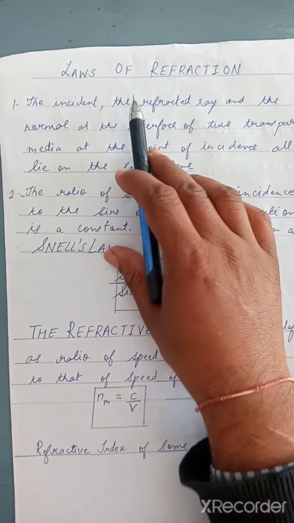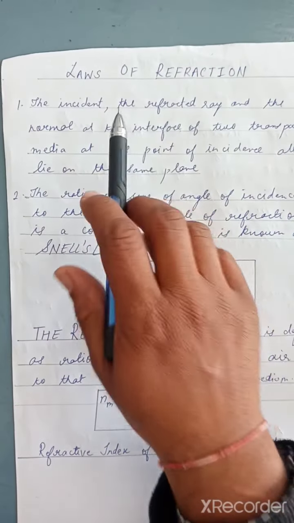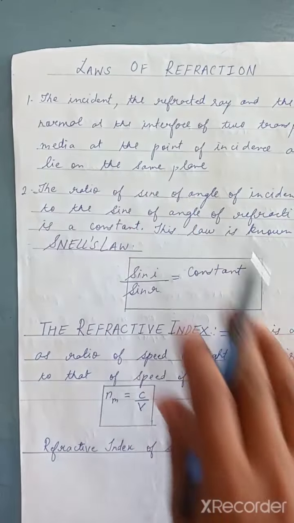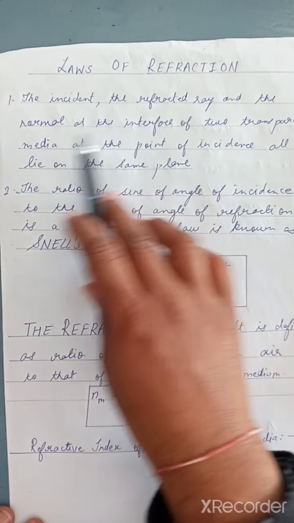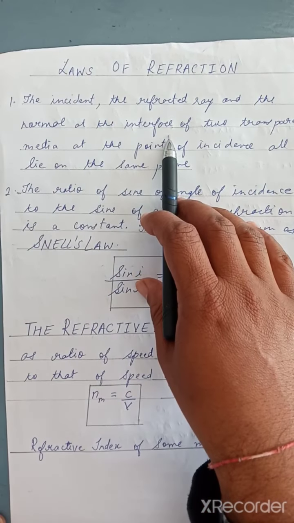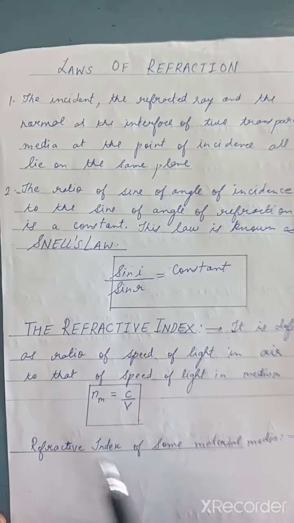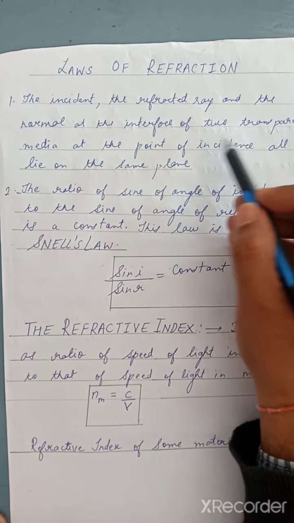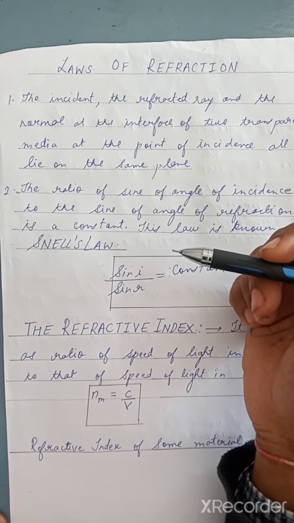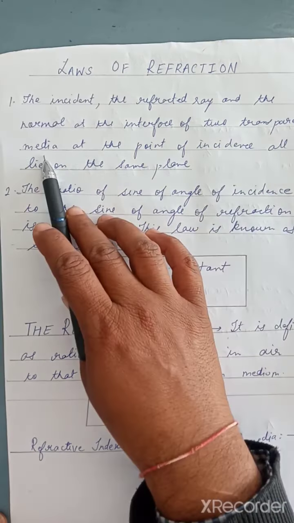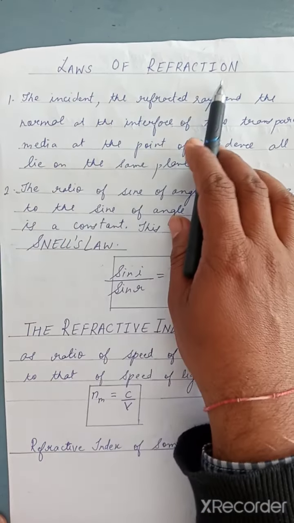Okay, now what are the laws of refraction? Now we have studied the laws of reflection. Similarly, there is a law of refraction. In this, what do we have to study? We have to study that the incident ray, refracted ray and the normal lie at the interface, that is, the same plane of the two transparent media. Now why is it written two transparent media? Because here is the process of refraction. Suppose there is a medium like air and the light is entering into water. So there are two transparent media at the point of incidence, and all lie on the same plane. Okay, so this is the first law of refraction.